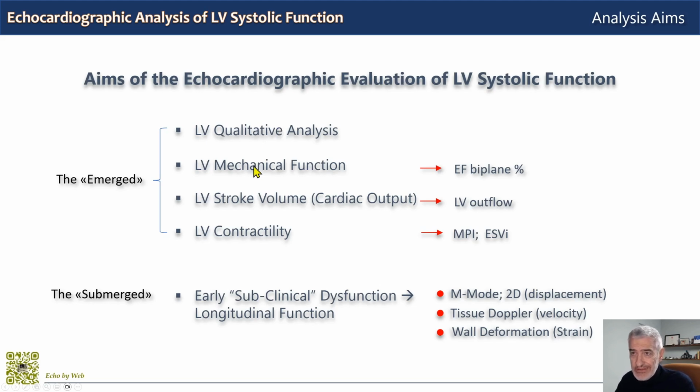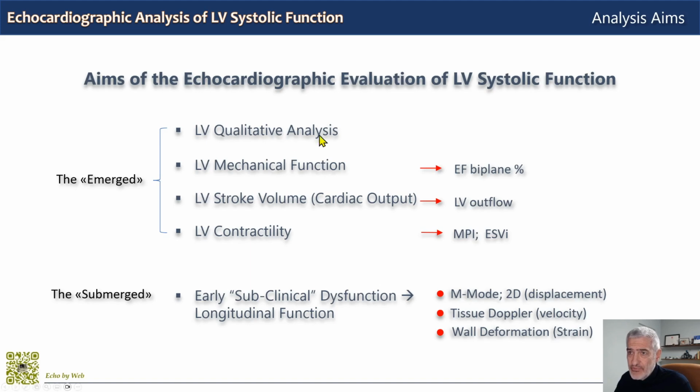Then we have global left ventricular mechanical function, which includes evaluation along both the radial and longitudinal contraction vectors, and this is measured today with biplane ejection fraction, combining the apical 4-chamber and 2-chamber views. And then we have the evaluation of left ventricular stroke volume and cardiac output, which is very important.